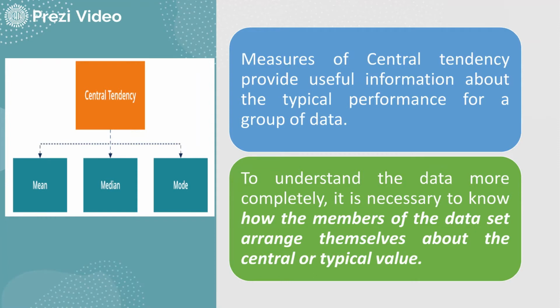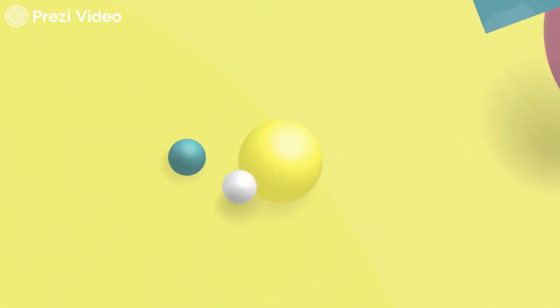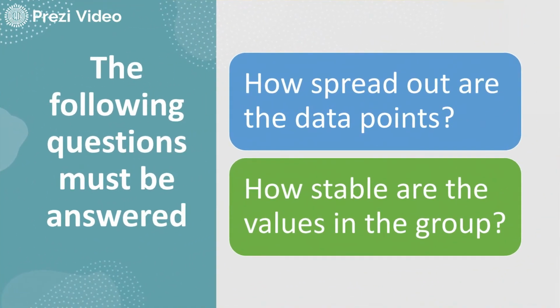In production, we always want the dispersion to be 0 so that batch to batch uniformity can be maintained. So it is very important to understand how the data spreads out, what the range is and how stable the values in the groups are.